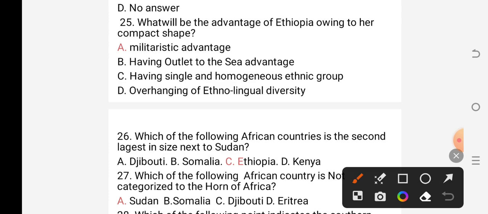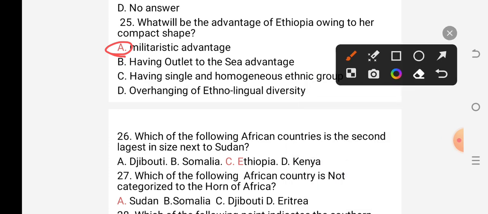D. Overhanging of ethno-lingual diversity. So, when Ethiopia has a compact shape, she is advantageous in having militaristic advantage, as we have observed from the previous question.